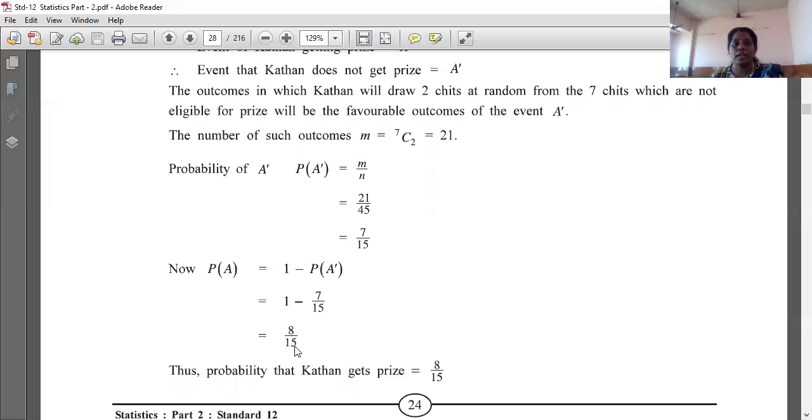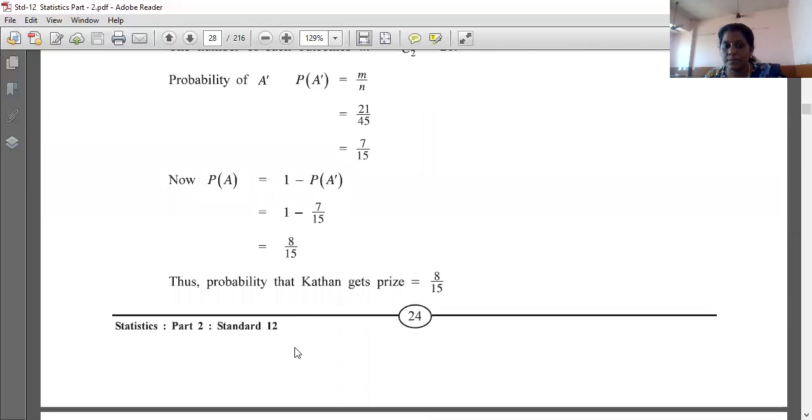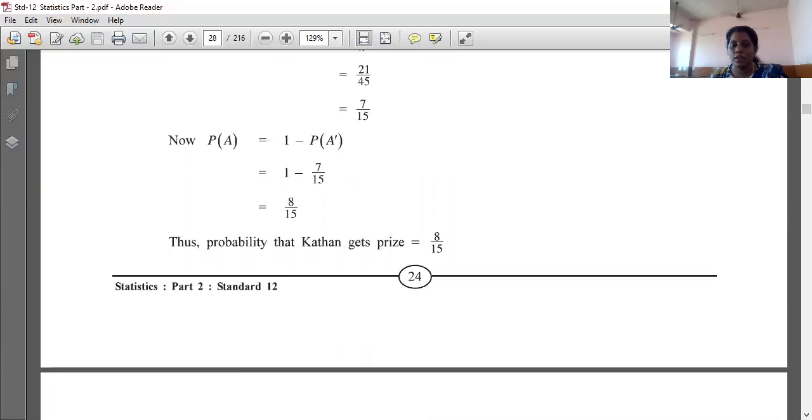So P of A dash is equal to M upon N, that is 21 upon 45, that is 7 upon 15. So what will we get for P of A? 1 minus P of A dash, that is 1 minus 7 by 15, that is 8 upon 15. Thus the probability that Kathan gets a prize is 8 upon 15. Okay. So this is one important sum.